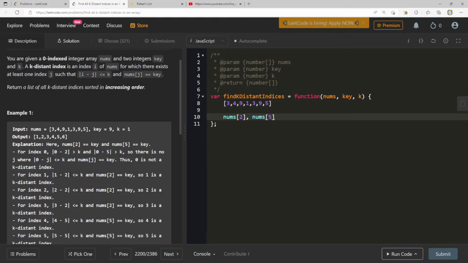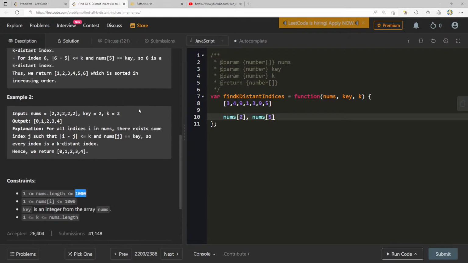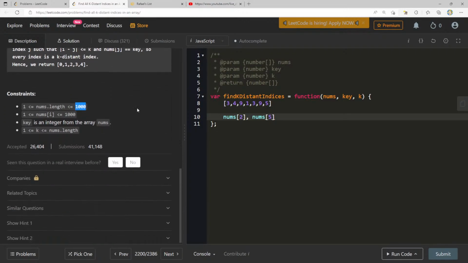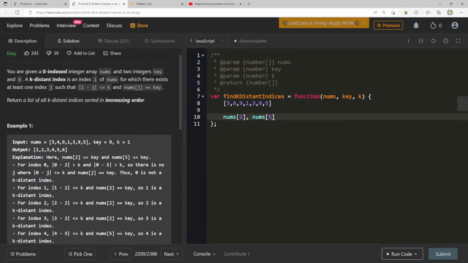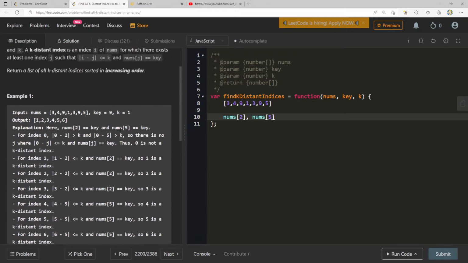For index 1, okay, so 1 is a k-distant index. Sorted in increasing order. I think what we can do here, this one's interesting. Again, when I see that they want the answer to be output in increasing order, I think about creating an array of size 1,000 and putting our answer in there. Now, how do I want to do this exactly? For index 1, and nums 2 is equal to key, so 1 is a k-distant index.